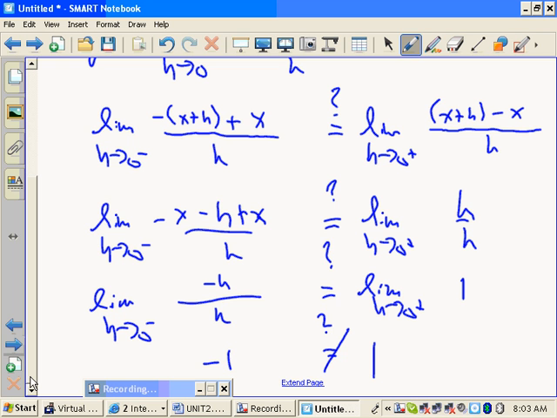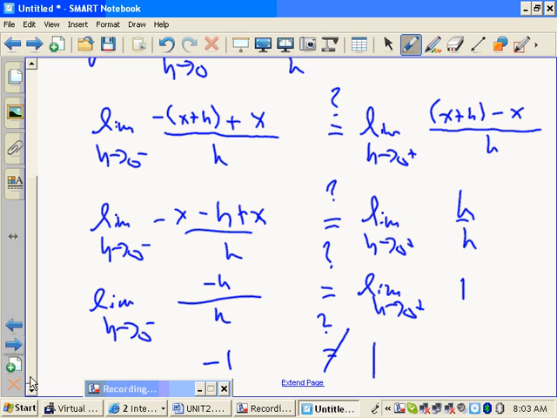No derivative, okay? Again, at a corner, how many tangent lines could you draw? As many as you feel like. There are infinitely many. A slope of 1, a slope of negative 1, or anything in between. 0, 0.5, negative 0.2, whatever. Alrighty, so that's an example of when the derivative does not exist.